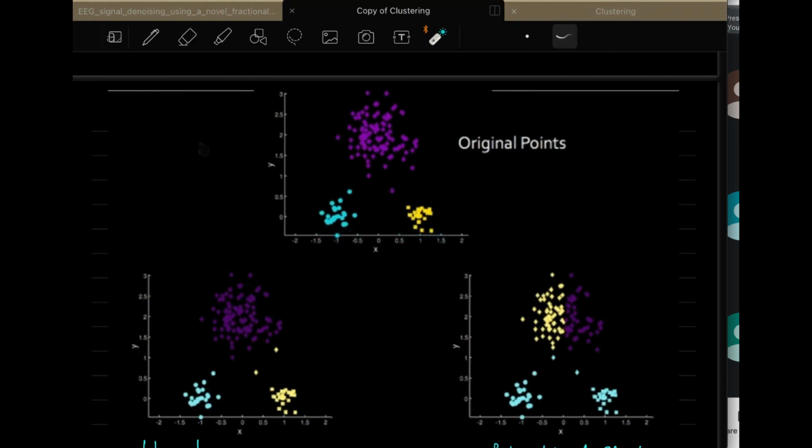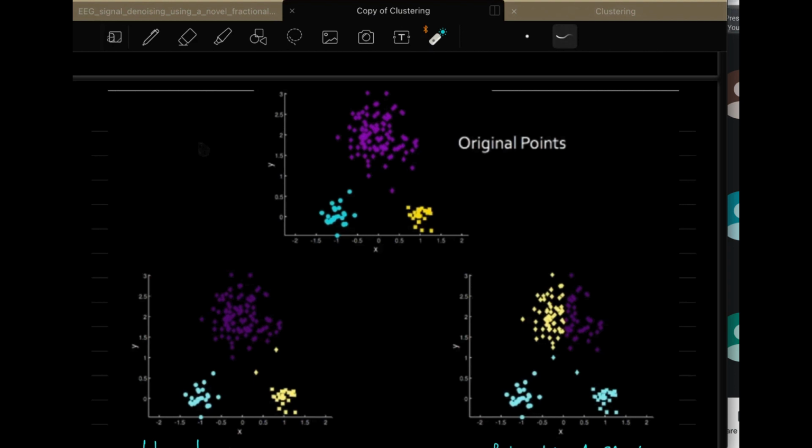Since we know the ground truth already, let's remove the labels now and do the k-means clustering on it. This will be k equal to 3, because we have three clusters.